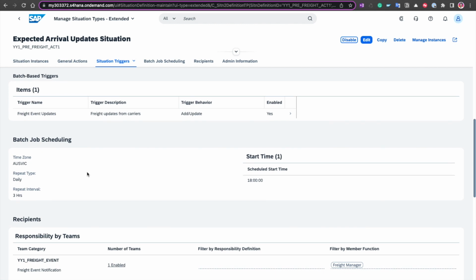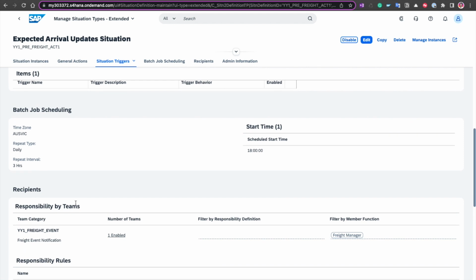The only thing that I've really done here in addition to my template is, number one, I've indicated a scheduled start time for when I want that particular job to kick off. And I've also adopted the details of the template, which is to say that this job is going to run daily every 3 hours. The additional thing that I've done here in my situation type is that I've now referenced the members of the team that I created that should be notified of those situations as and when they occur.